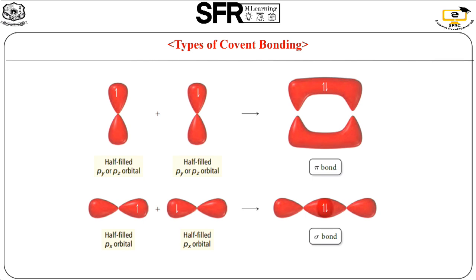When the orbital overlap is end to end, the bond is called a sigma bond. So the first one is sidewise overlapping, the second one is end to end overlapping. These are the two bonds formed in covalent bonding.